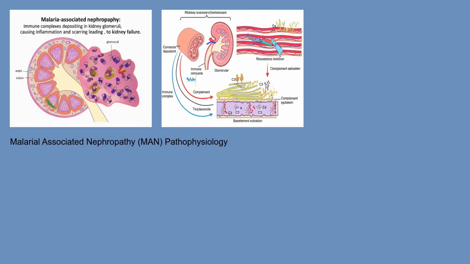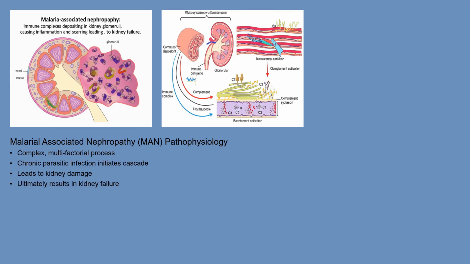The pathophysiology of MAN is complex and involves several interacting mechanisms. Chronic parasitic infection leads to the formation of immune complexes, combinations of antigens and antibodies, which circulate in the bloodstream. These complexes deposit within the kidney's glomeruli, the tiny filtering units responsible for cleaning the blood. This deposition triggers inflammation and damage, leading to glomerulonephritis.